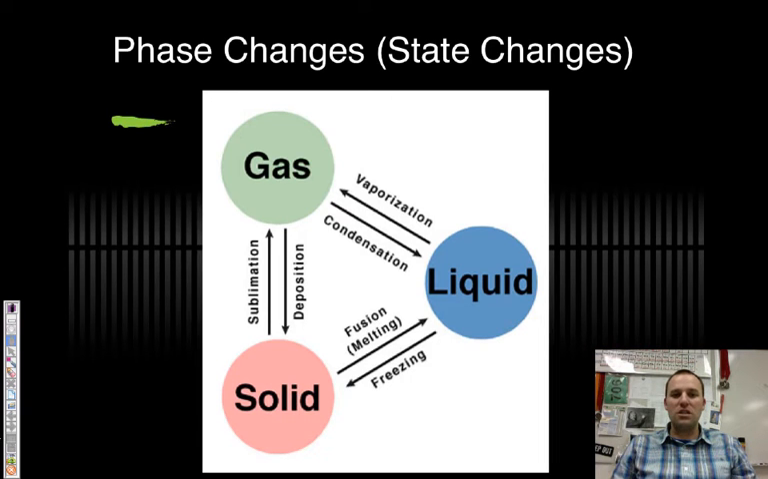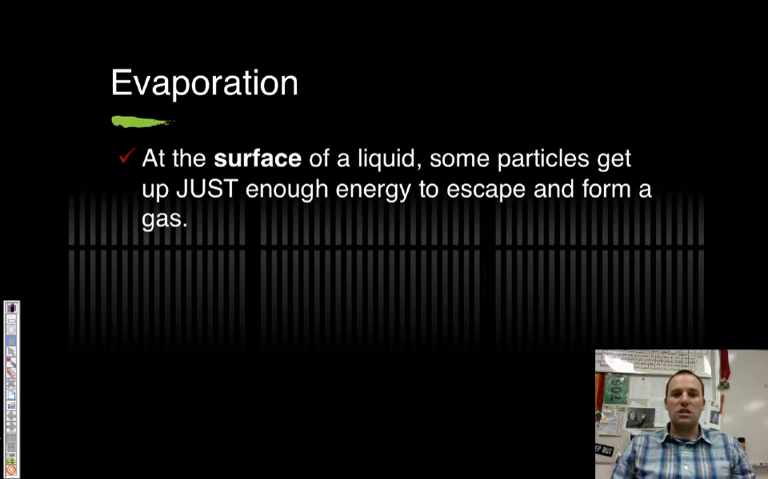Review your phase changes. The most commonly forgotten are gas to solid, which is deposition, and that fusion is another word for melting. So make sure you know all of your different changes of state. Still talking about liquids, evaporation. Remember, that's different from vaporization, which we'll talk more about in a second. Evaporation only occurs at the surface of the liquid, where some particles get just enough energy to escape and turn into a gas.